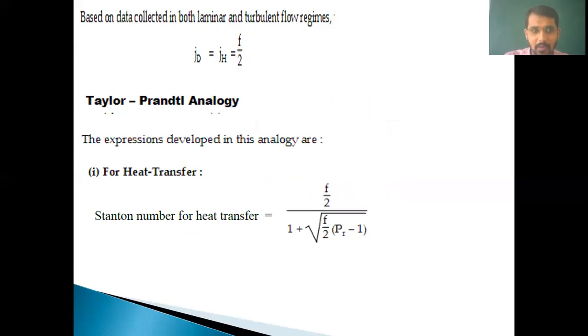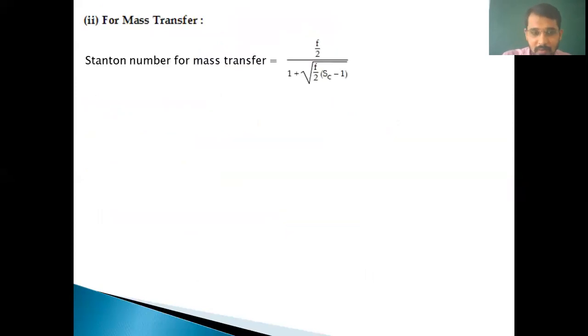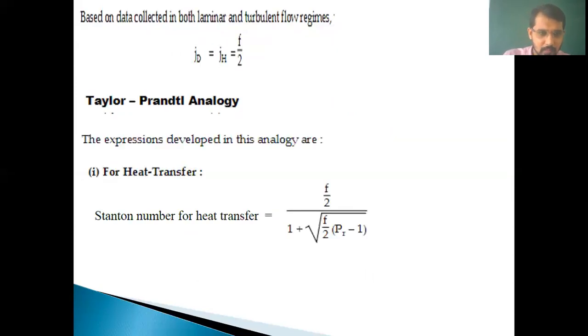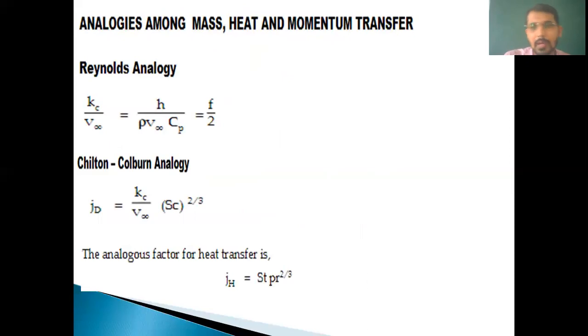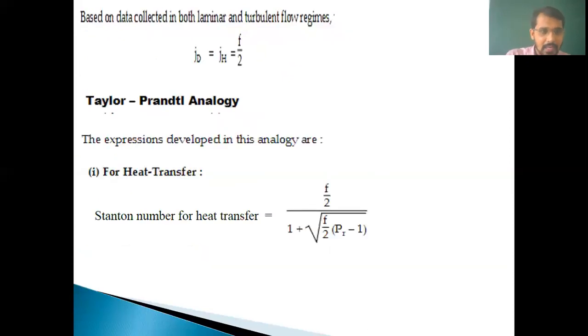Okay, so this is the analogous behavior of mass transfer, heat transfer, and momentum transfer given by the Chilton and Colburn analogy. Now we will see the Taylor-Prandtl analogy. It means similarities between heat, mass transfer and momentum transfer given by Taylor and Prandtl. So the expressions developed in this analogy are for heat transfer.